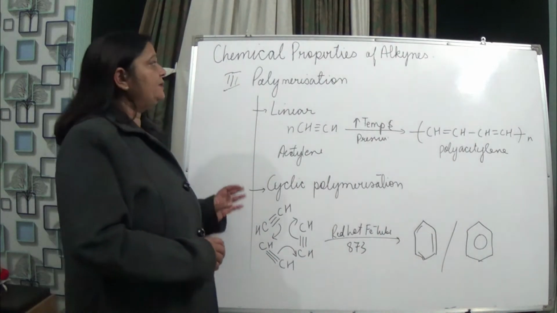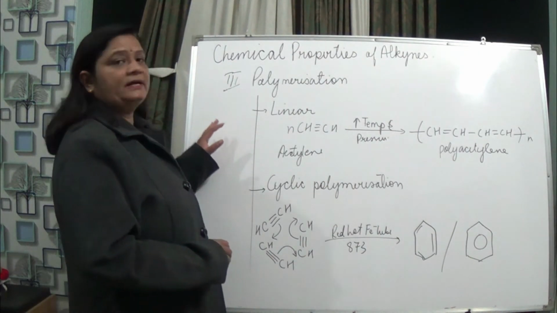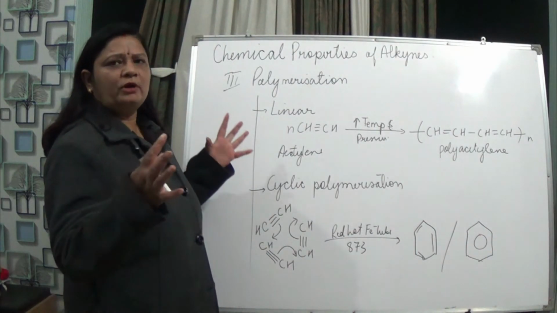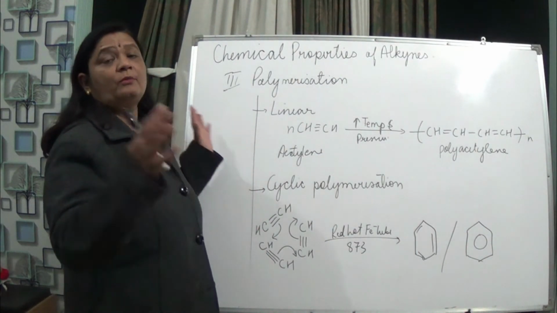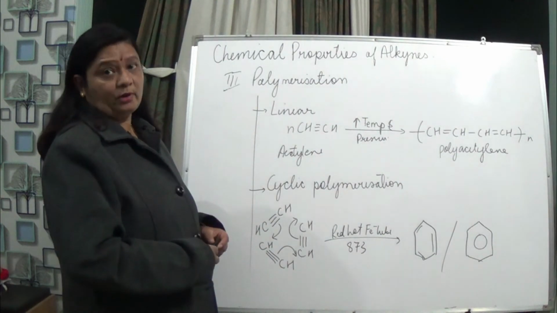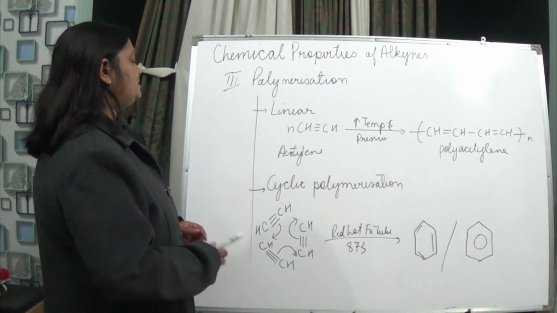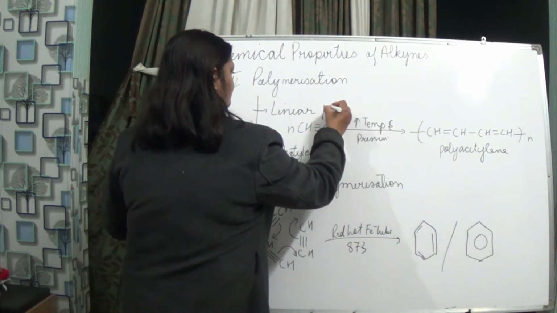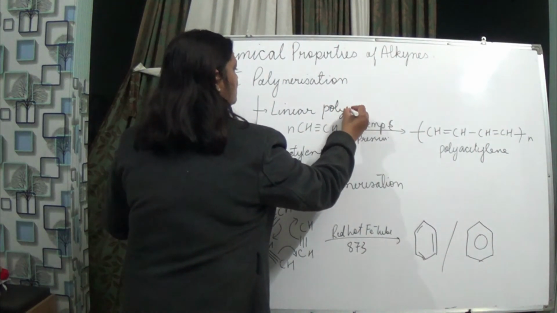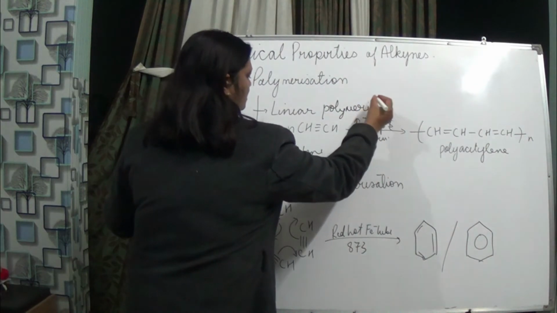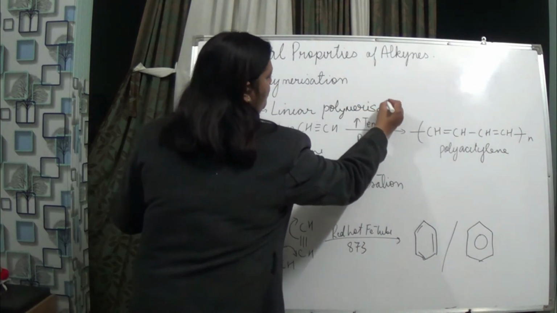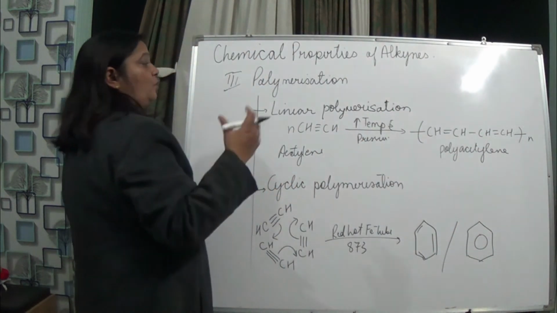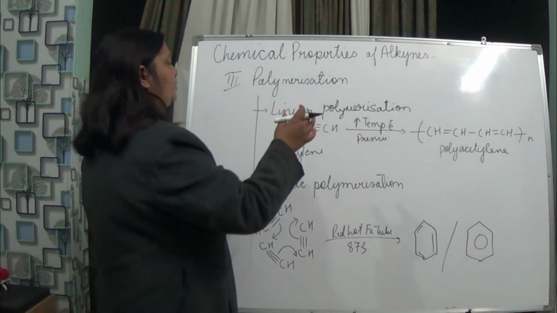Now the next chemical property of alkynes is polymerization. So what is this polymerization? A number of molecules joining together to form a big molecule, isn't it? That is the polymer. So here first is the linear polymerization. What happens in the case of linear polymerization?